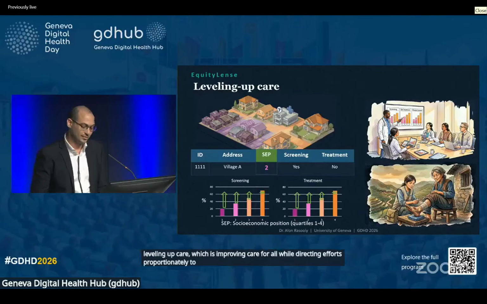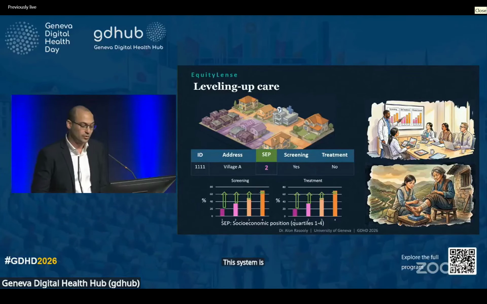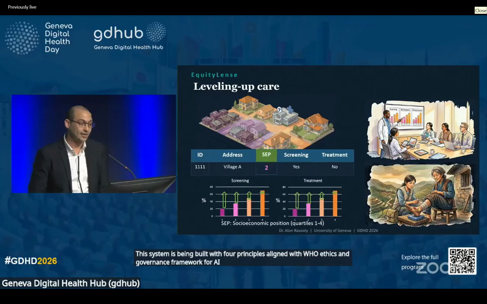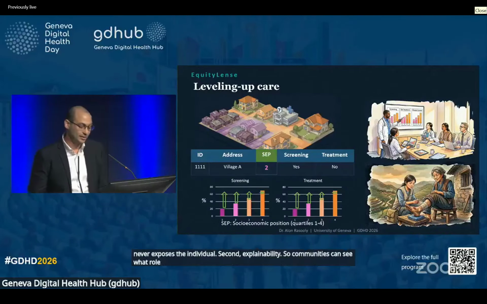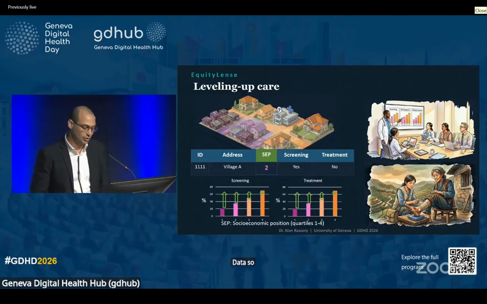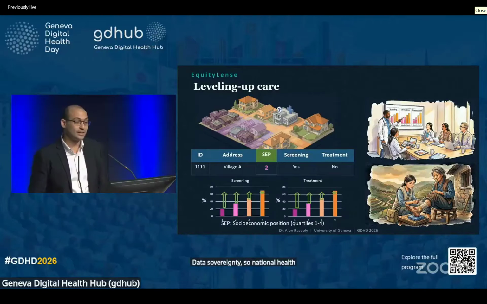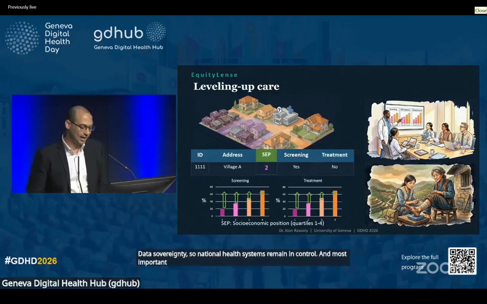This system is being built with 4 principles aligned with WHO ethics and governance framework for AI in health. First, geoprivacy, so that location data never exposes the individual. Second, explainability, so communities can see what drove each estimate. Third, data sovereignty, so national health systems remain in control. And most importantly, equitable access, so the tool works offline and at low cost, precisely where it's needed the most.